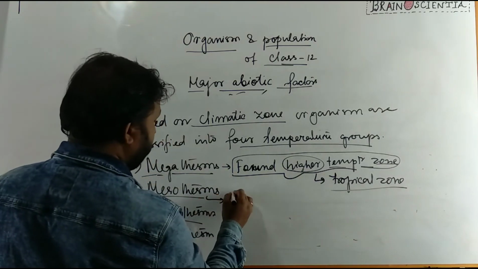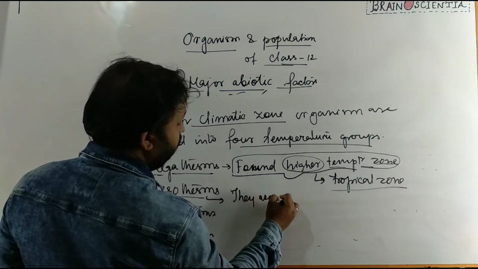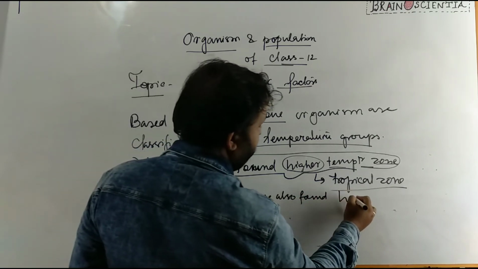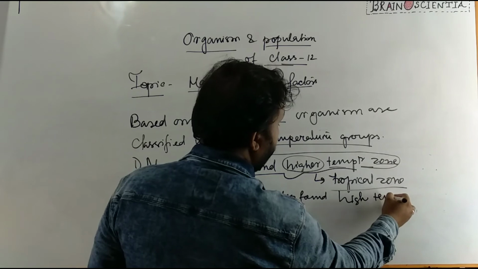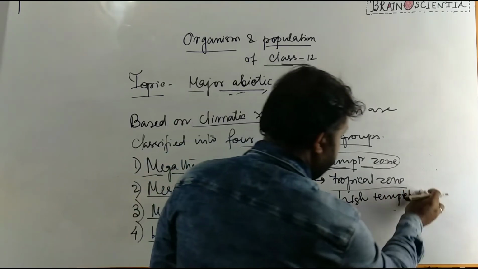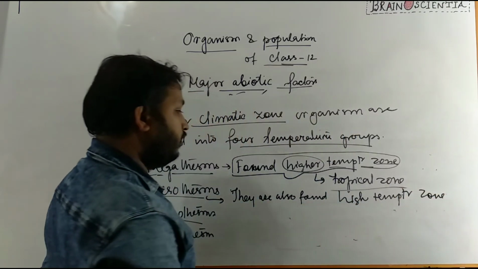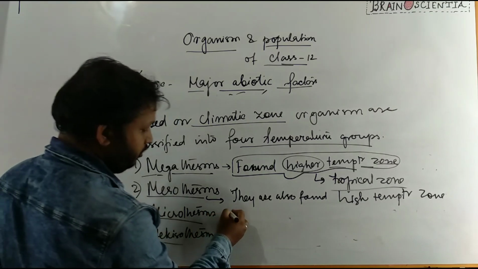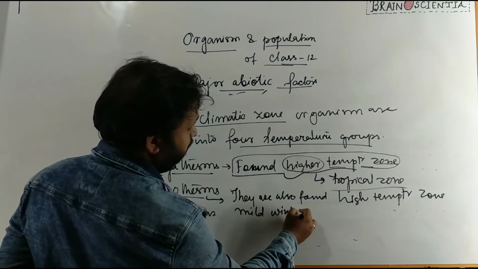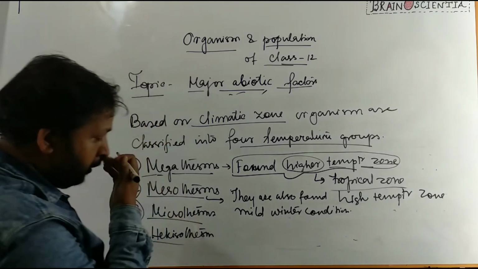Next group of organism is mesotherm. They are also found in a high temperature zone, but they also face some mild winter conditions.